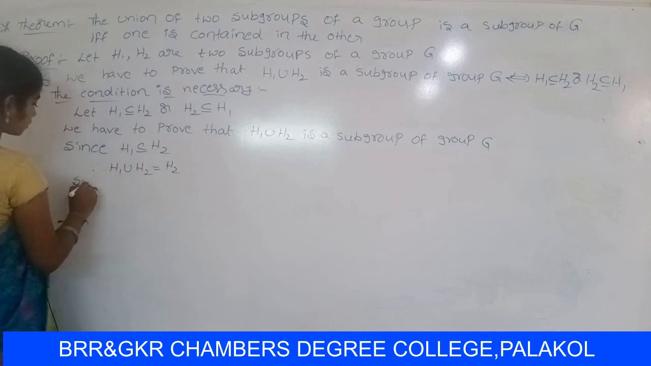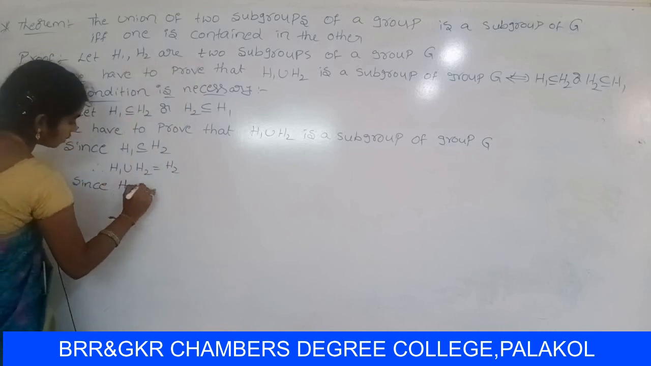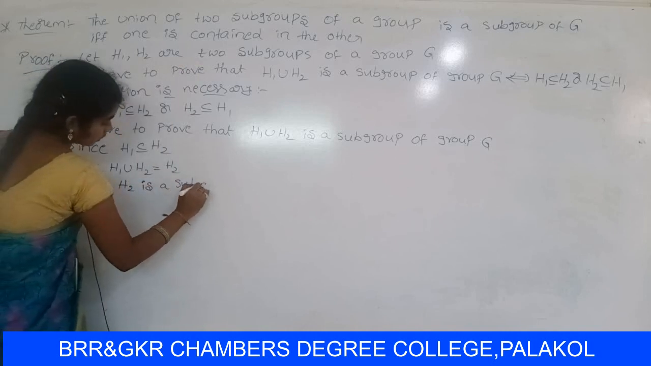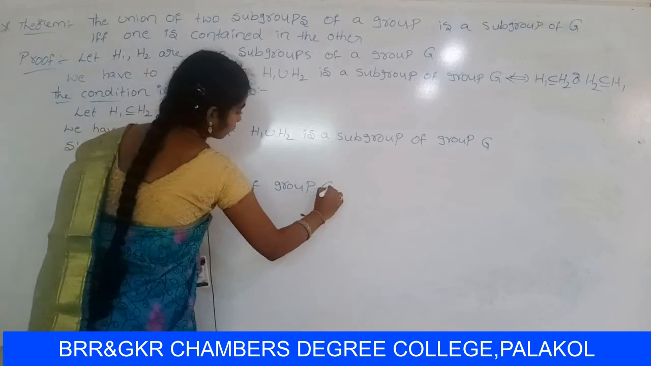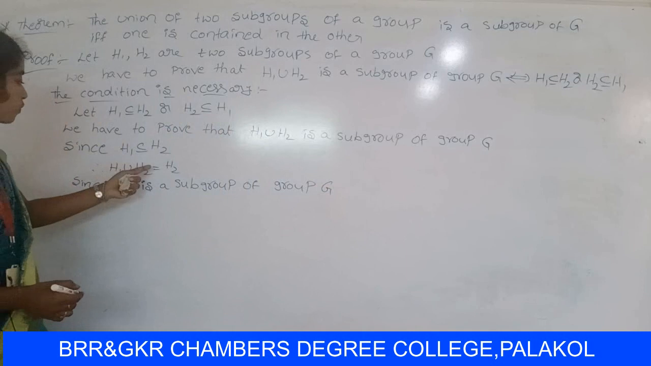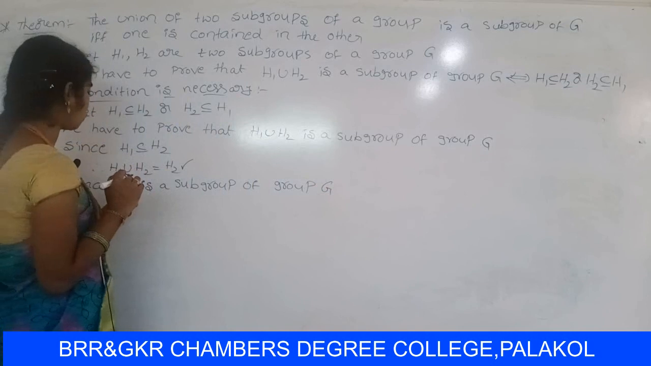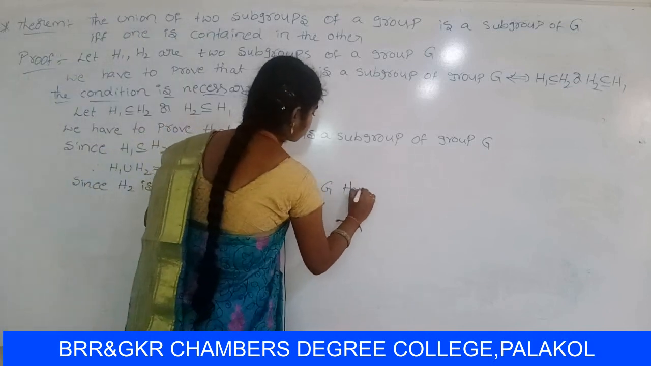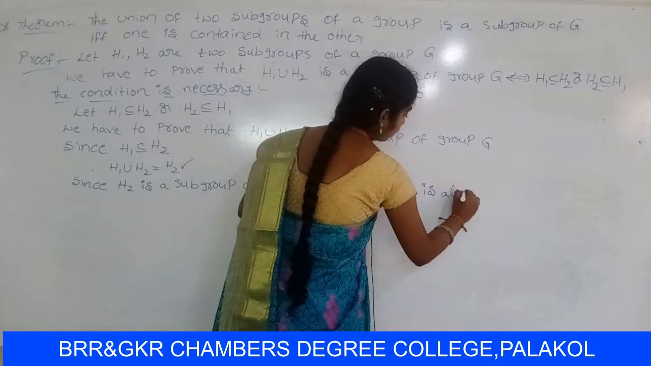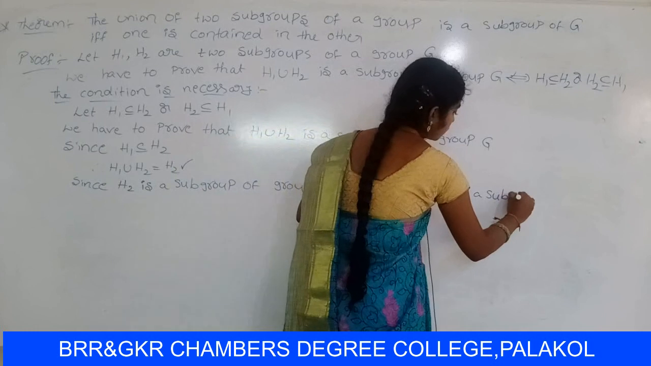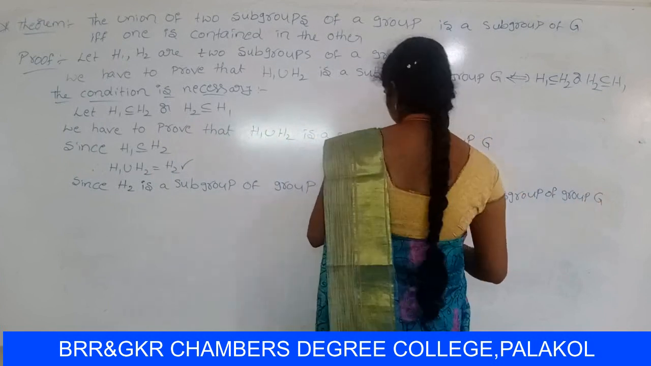So already you know that since H2 is a subgroup of group Z, H1 union H2 equals H2. So H2 is a group, so H1 union H2 is also a group. So then H1 union H2 is also a subgroup of group Z.